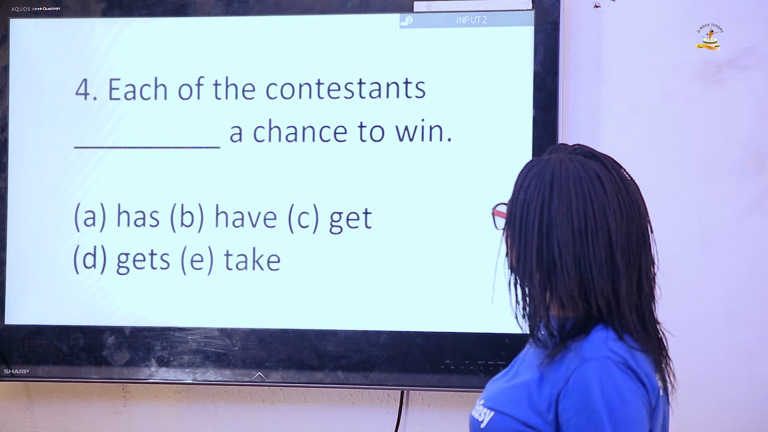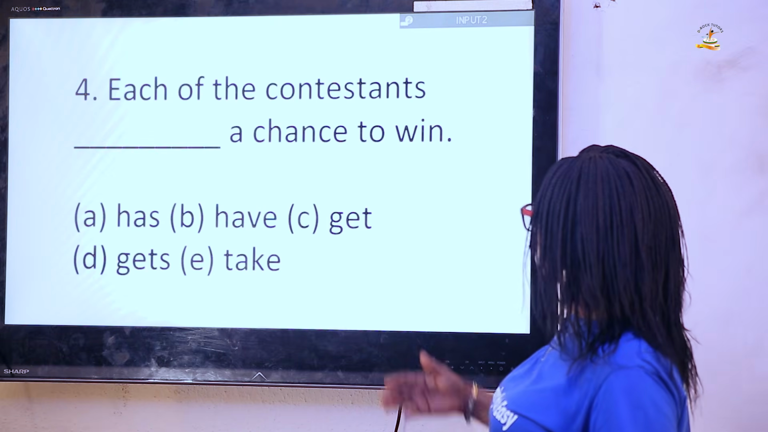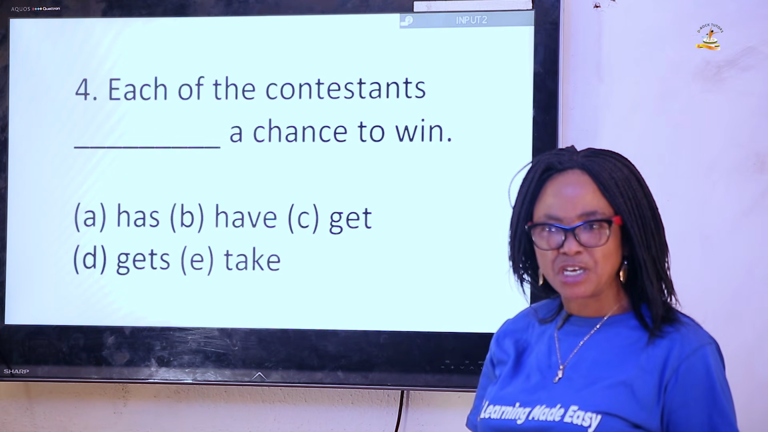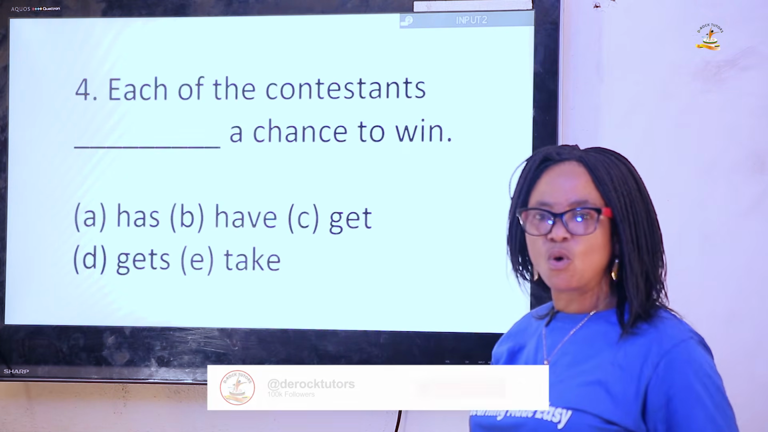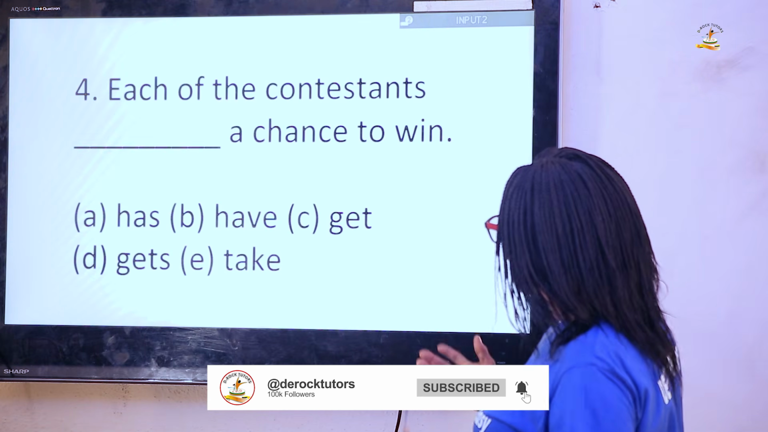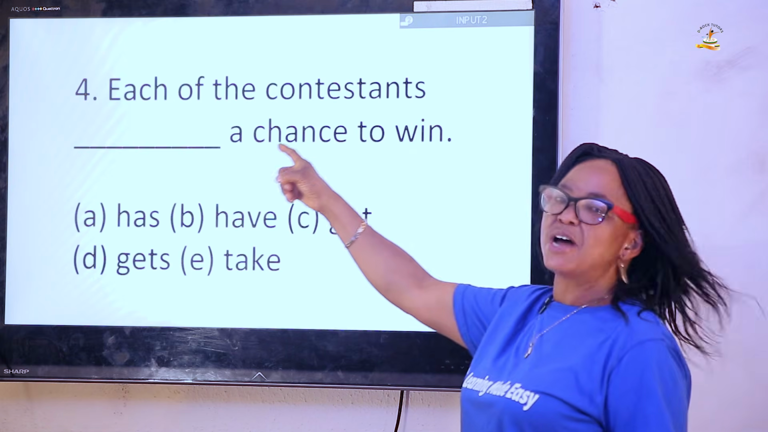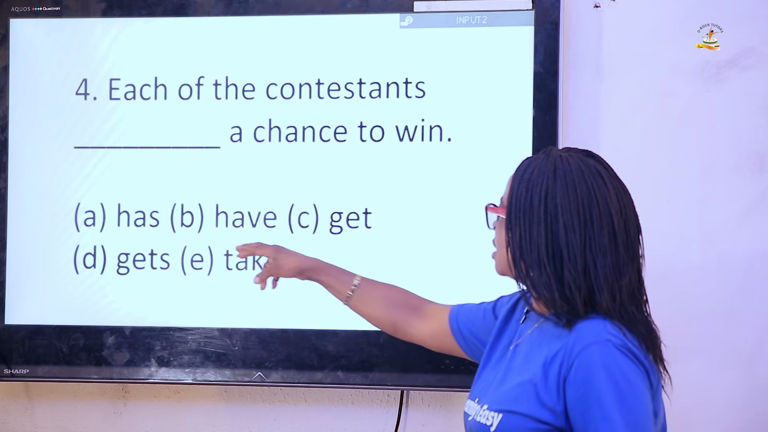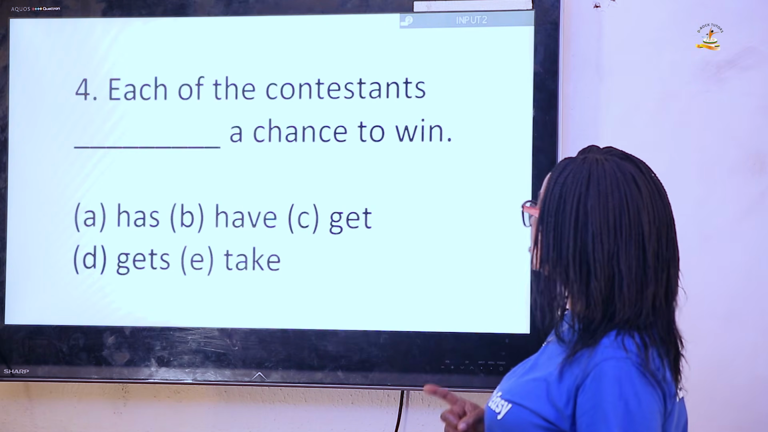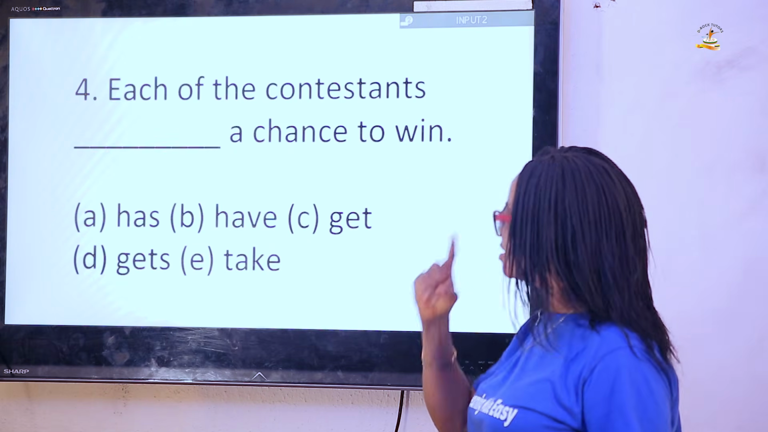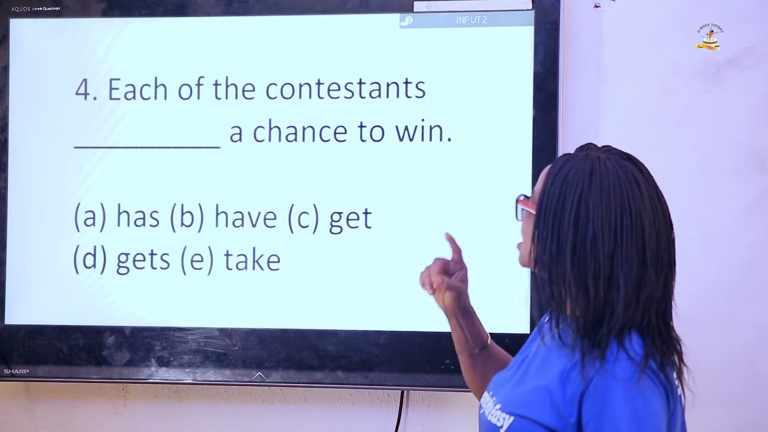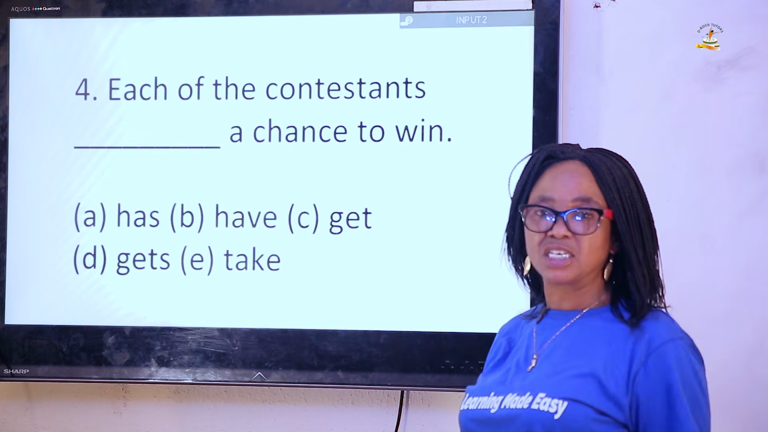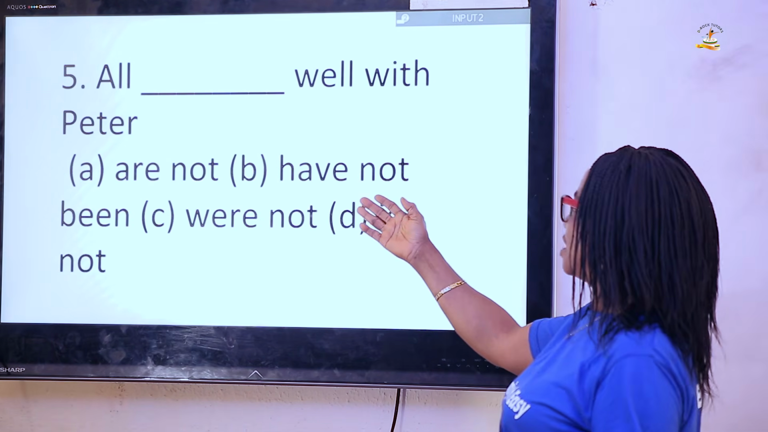Each of the contestants. No, let's look at it very well. Look at the sentence. The rule of Concord says, anytime you use each, anyone, a lot of, somebody, and the rest, the verb that follows must be singular. Each of the contestants, the answer should be A: each of the contestants has a chance to win. Even though the contestants are many, the fact that we have used each means the verb that follows it must be singular. Now let's go to question 5.